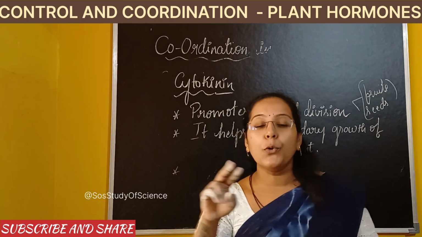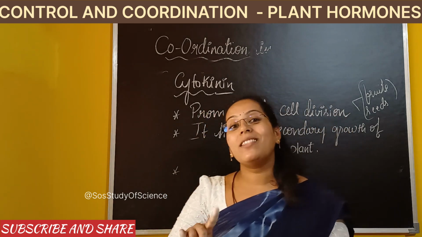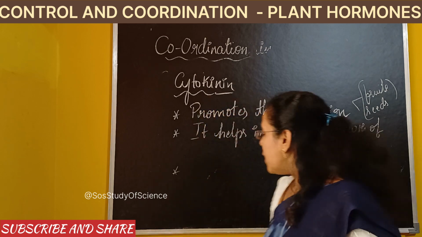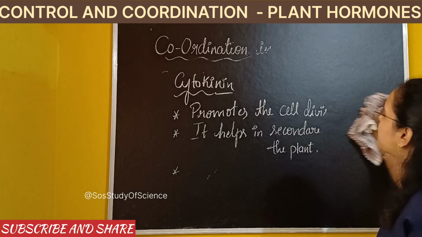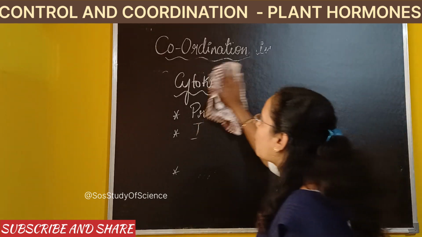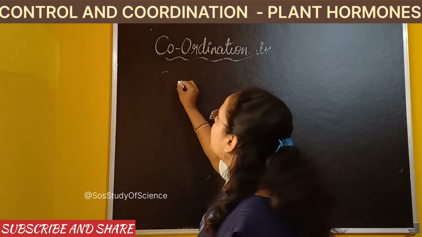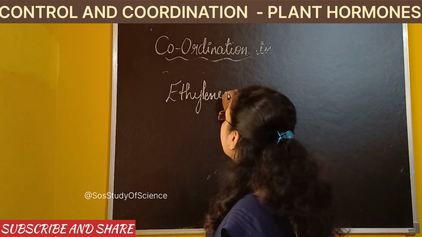Okay. So the last two hormones which I am explaining right now, they are considered to be the growth inhibitors. What are they called as? Growth inhibitors. So growth inhibitors is nothing but the hormones which are responsible for stopping the growth of the plant. So let me now explain. The first one is the ethylene. Actually, this ethylene is a gas.